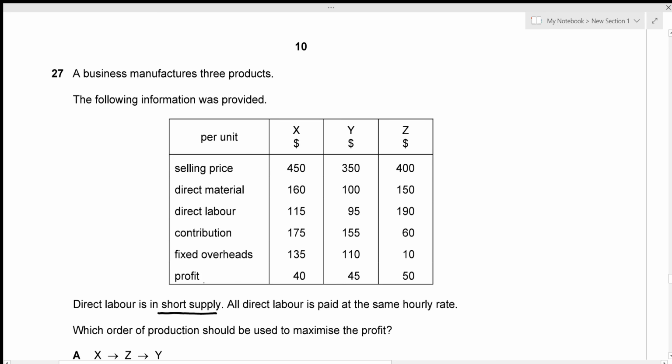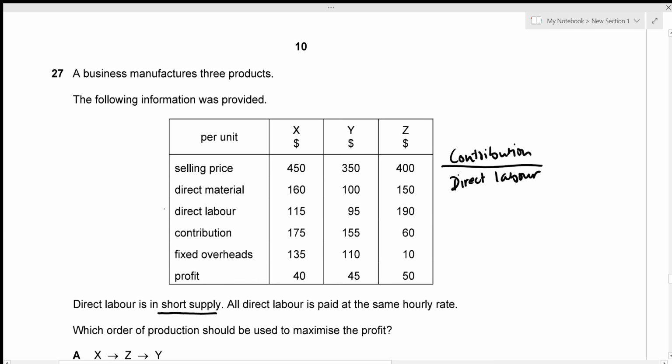It just means that we're going to have to rank it. So whenever we're going to rank, we always need to find contribution per unit divided by the thing that's in short supply. So the thing here is the direct labor.